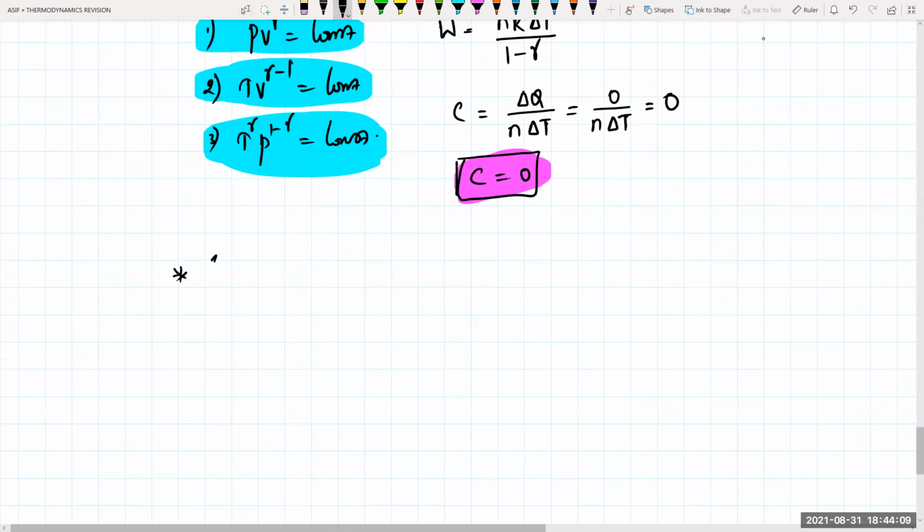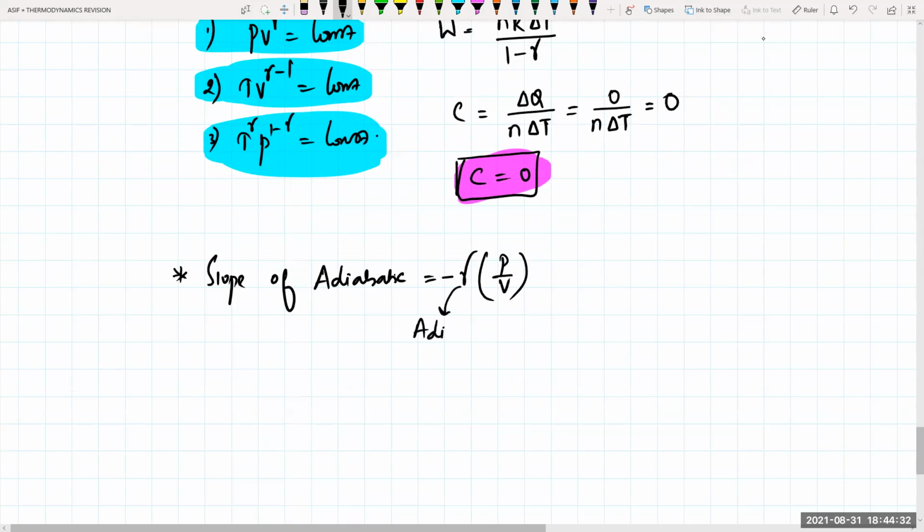How do you calculate the slope of an adiabatic? This is also very important. The slope of the adiabatic process will be equal to minus gamma times P by V. Minus P by V means the slope of what? Isothermal. Gamma is known as the adiabatic coefficient.